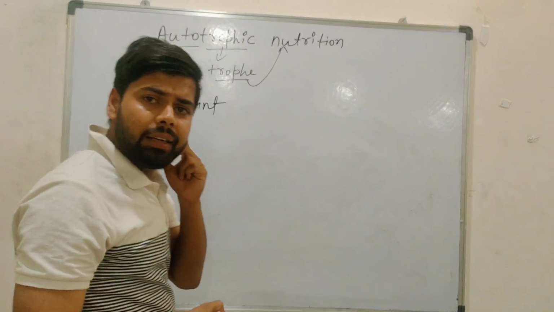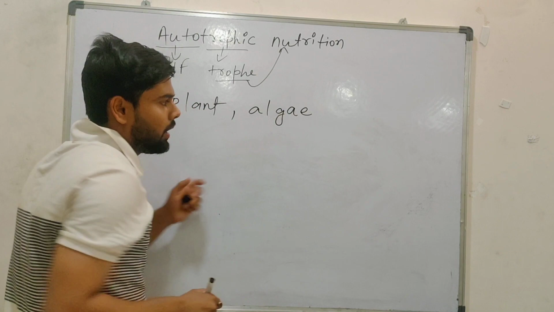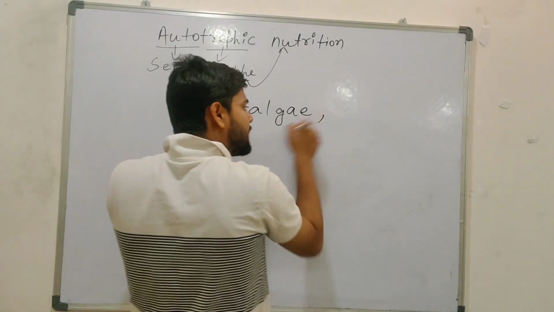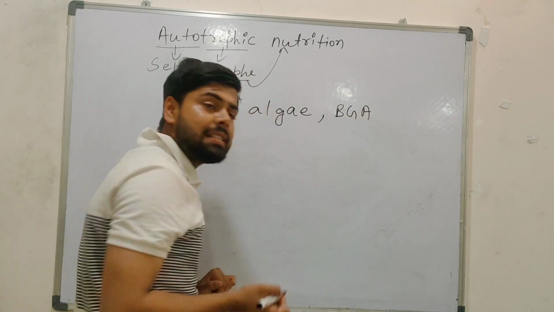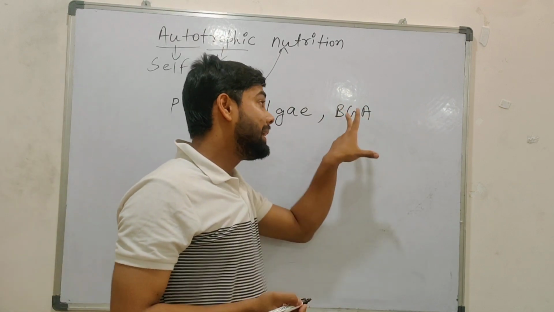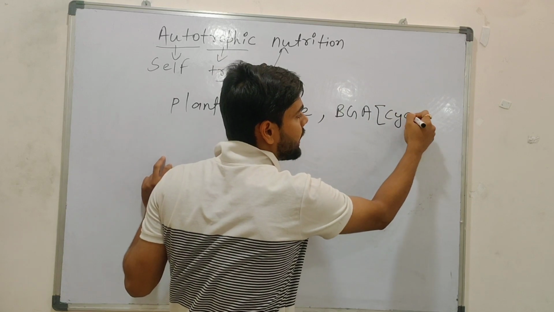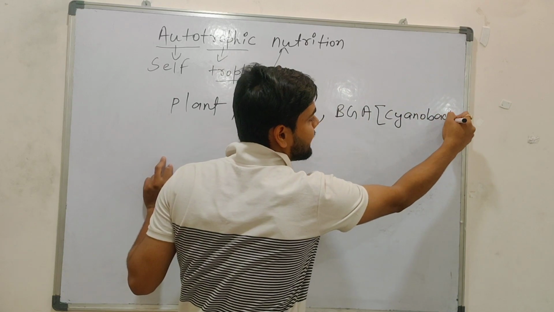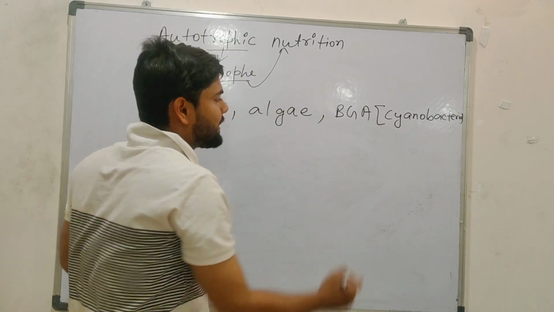Apart from plants, do you have any idea? Algae. Any other concept apart from this? BGA. What is BGA? Blue green algae. We also call it cyanobacteria.